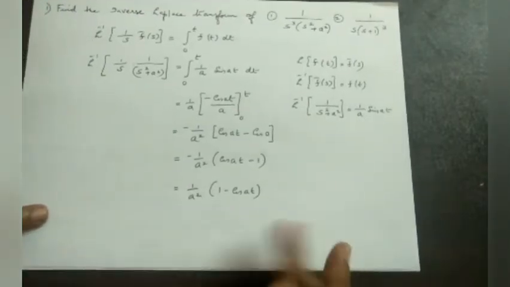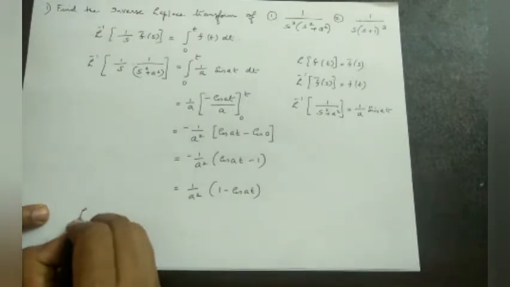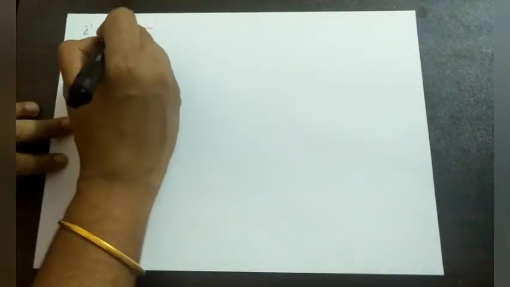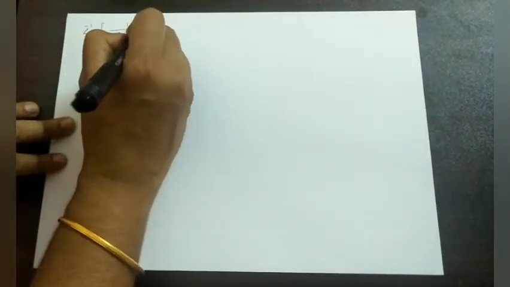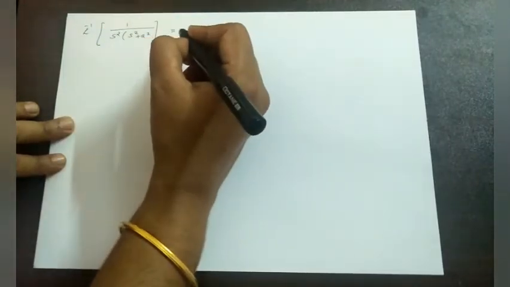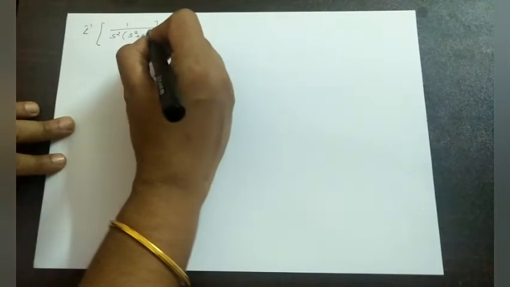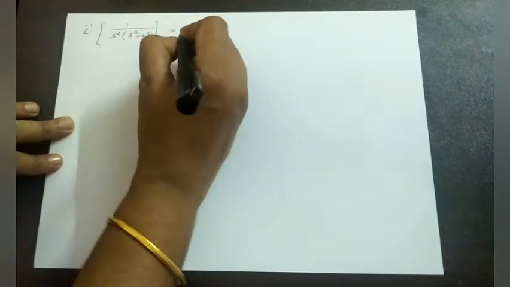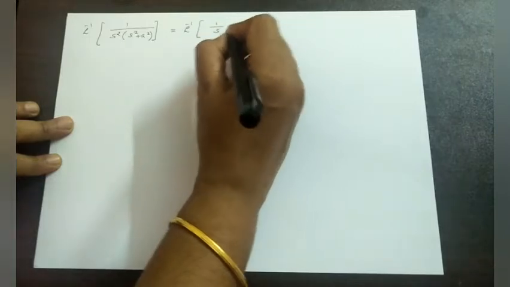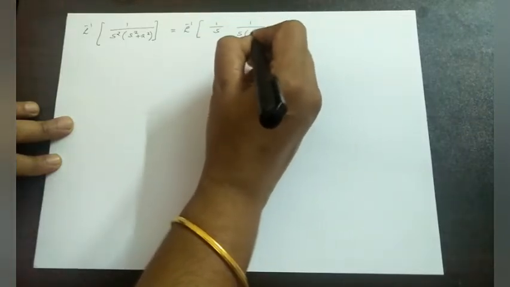Now we want to find the Laplace inverse of 1 by s square into s square plus a square. In the second stage we will consider the Laplace inverse of 1 by s square into s square plus a square. That is, again we can write L inverse of 1 by s into 1 by s into s square plus a square.